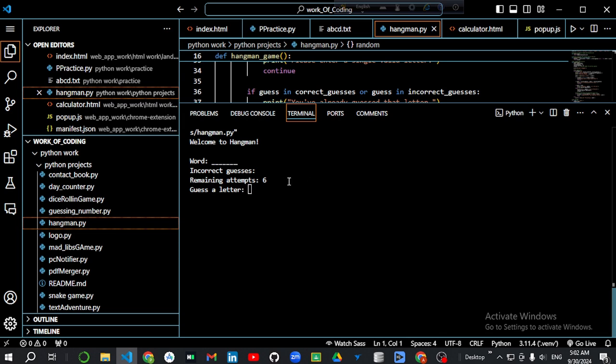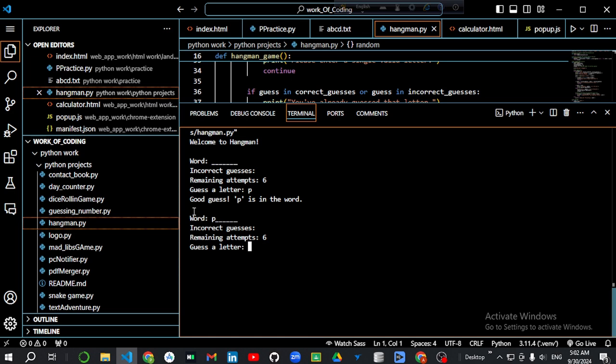That means I can guess 6 times. If I fail to guess the correct letter within 6 tries, I will lose. Okay, then the guess a letter field, where I have to enter the letter. For example, I push P for guessing the letter of that word. Let's enter, and it says "Good guess, P is in the word."